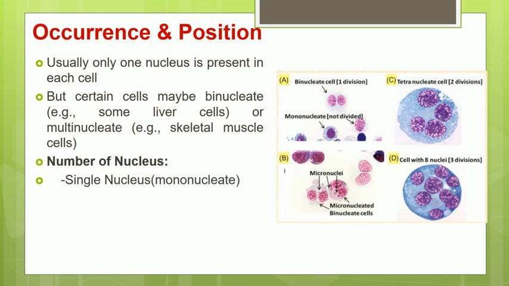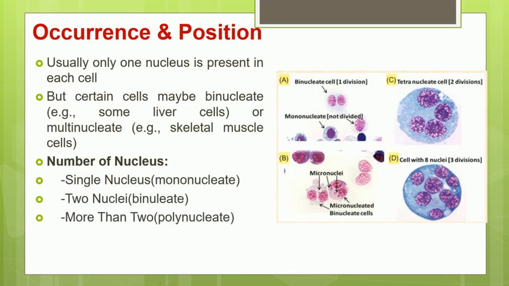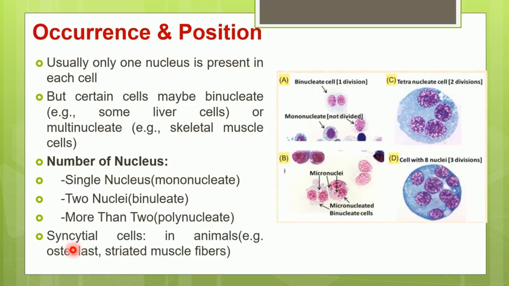Accordingly, if a single nucleus is present in a cell, that cell is called a mononucleated cell. If two nuclei are present in a single cell, it is called a binucleated cell. If more than two nuclei are present in a cell, it is called a polynucleated cell. And there are certain cells which are called syncytial cells in animals. The examples are the osteoblast and striated muscle fibers.